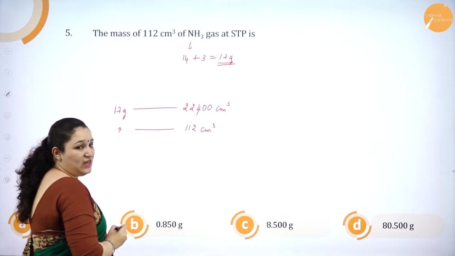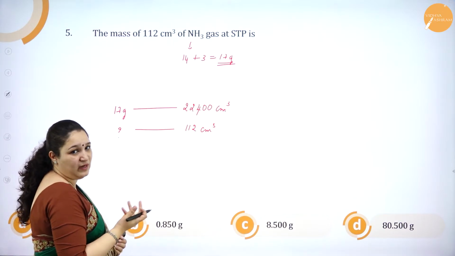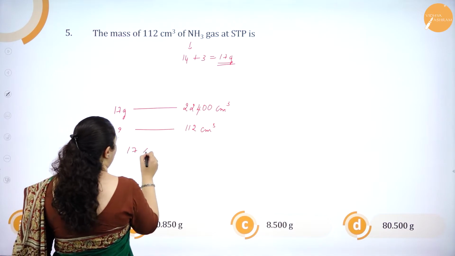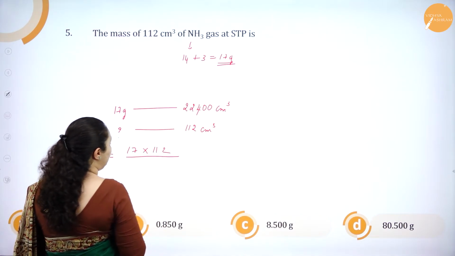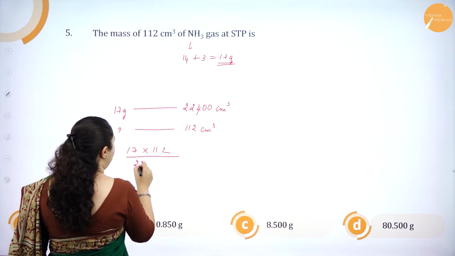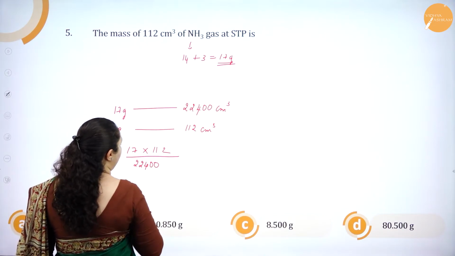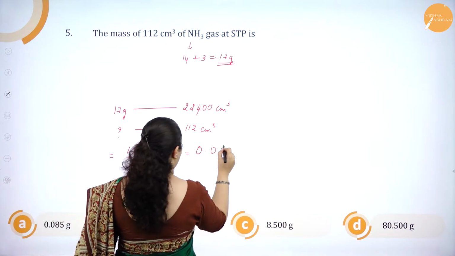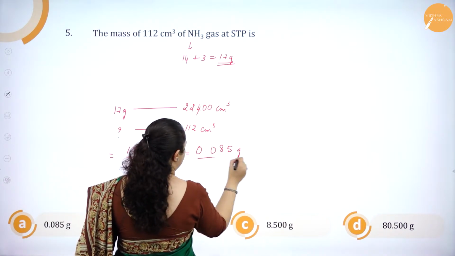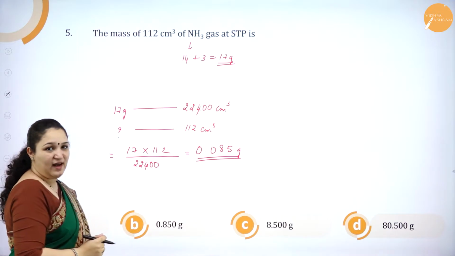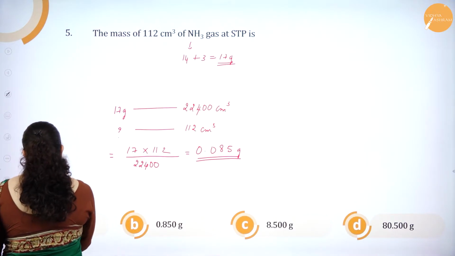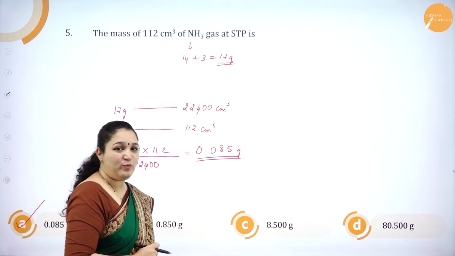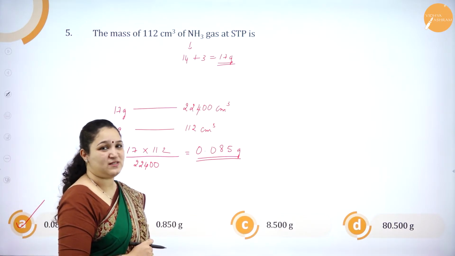This is what they have asked. So we'll have to do the calculation. So it is 17 into 112 divided by 22,400. If I calculate this, I'll get it as 0.085 grams. So which is the right answer? Option A is the right answer. So I hope you have understood how to solve this.